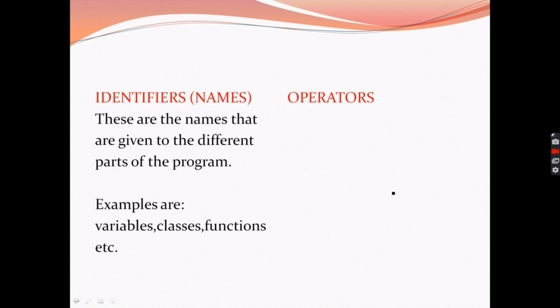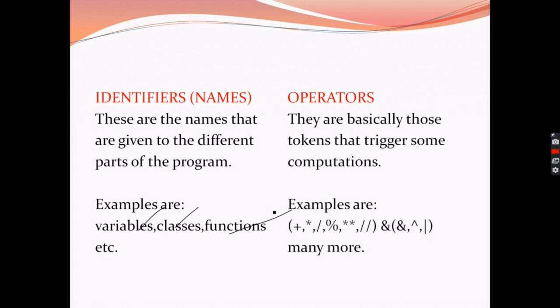Identifiers are simply the names that are given to the different parts of the program, for example variables, classes, functions. Now operators are basically those tokens that trigger some computations or make calculations, like plus, minus, multiplication, exponent, and, or.